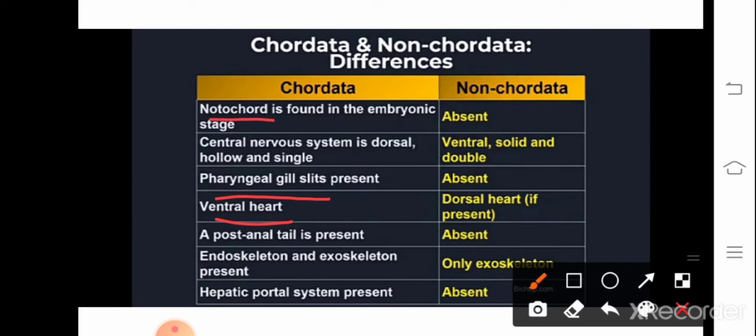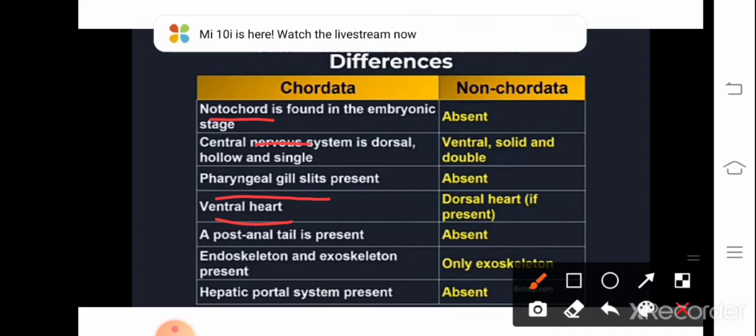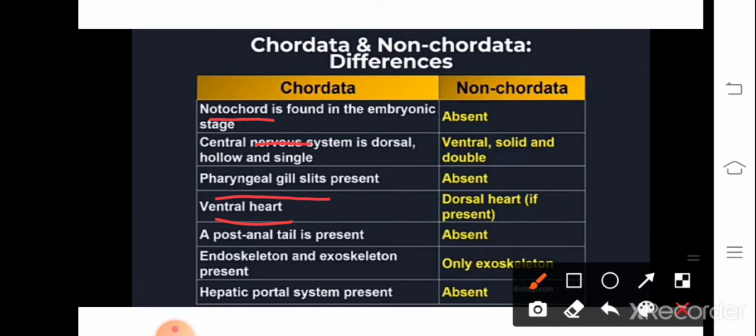First is about notochord, second one is about nerve cord, next is about pharyngeal gill slits, and then we discuss the ventral heart. Next feature is about post-anal tail. So in chordates, post-anal tail is present.